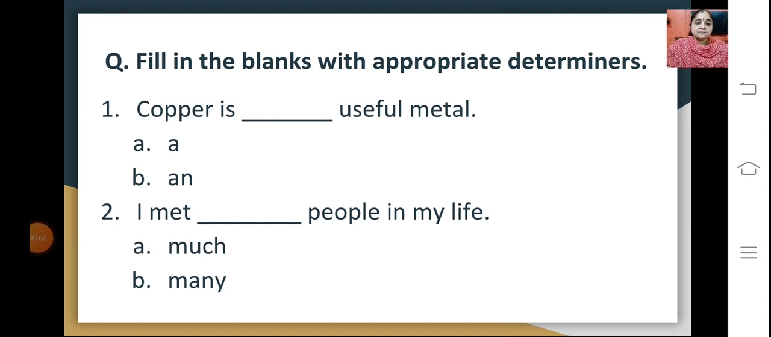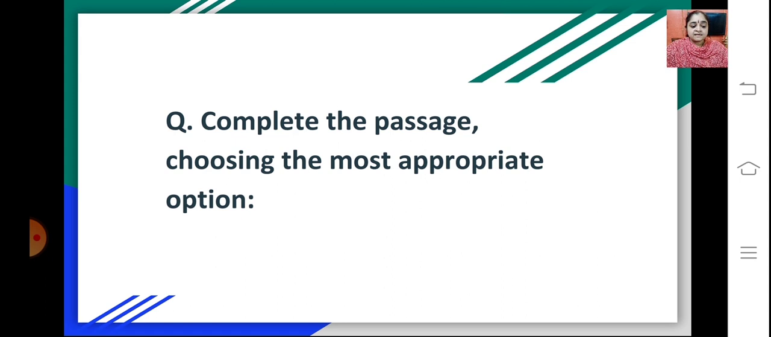The second sentence here is, I met dash people in my life. Options here are many or much. So the answer would be, I met many people in my life. Okay, I hope students you are understanding.